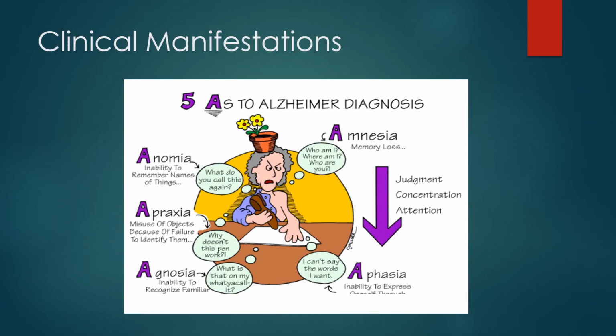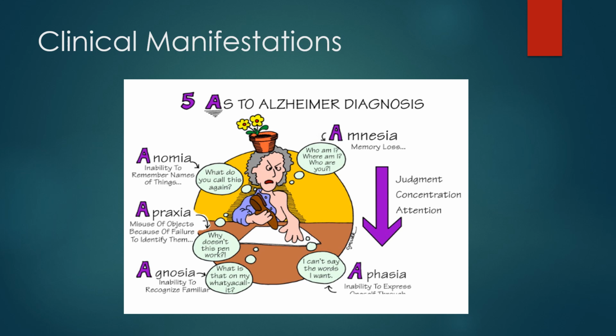There are 5 A's of Alzheimer's disease. Anomia, which is the inability to remember names of common things. Amnesia, which is memory loss. Apraxia, which is the misuse of objects because they fail to identify them.